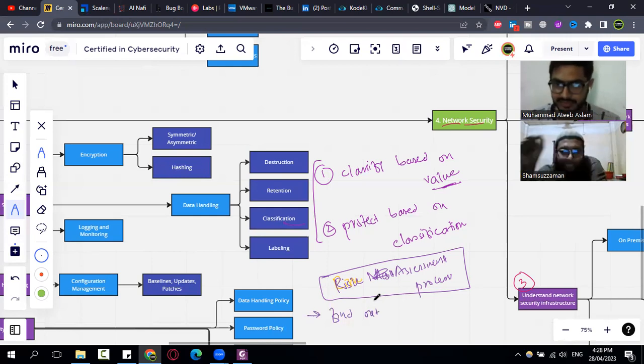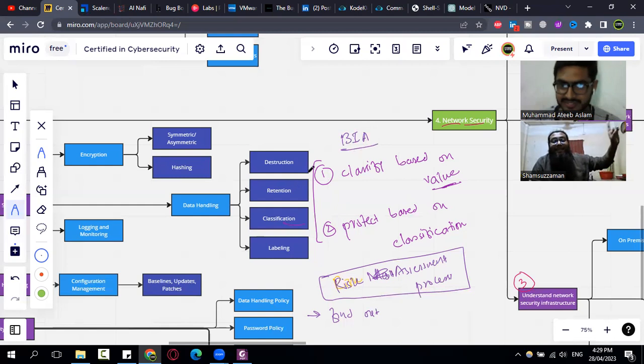Right. The likelihood and impact analysis. Exactly. So what is the name of that actual phase? That is a very important phase of risk assessment. Identification. Okay, now let me tell you that phase has a shortcut. We normally call it BIA. Oh, BIA, that is business impact analysis.